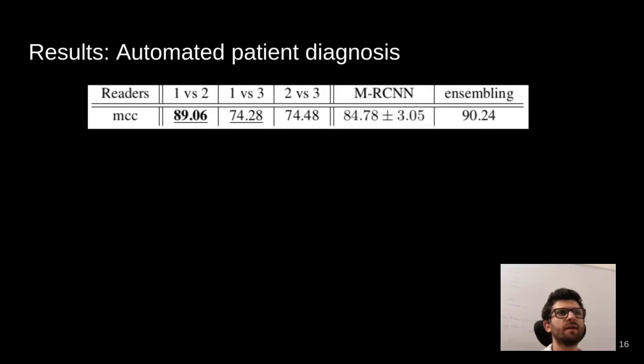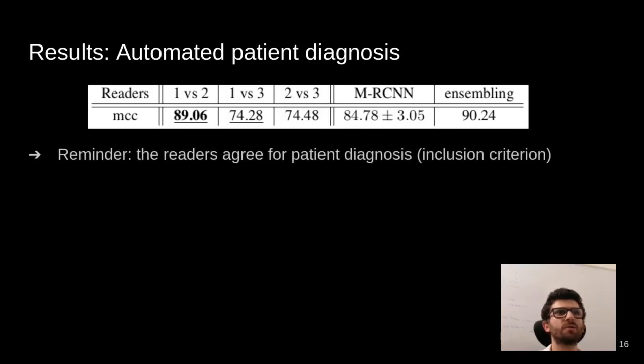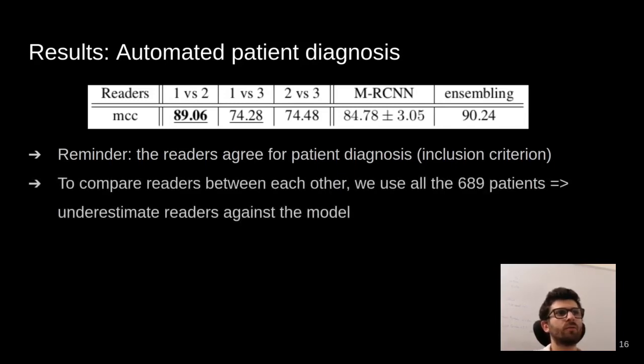We present the same table for automated patient diagnosis after aggregation of slices. We remind that the readers agree for patient diagnosis. It was our inclusion criterion. To compare readers between each other, we use all of the DESIR cohort patients, including those who are difficult. Therefore, we underestimate the readers' performance against the model, as the model does not see these difficult patients.